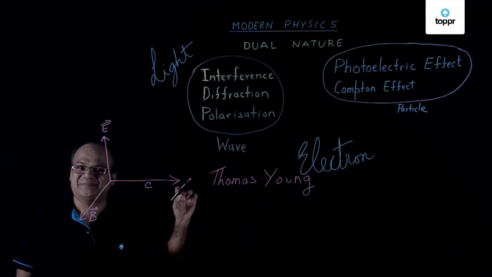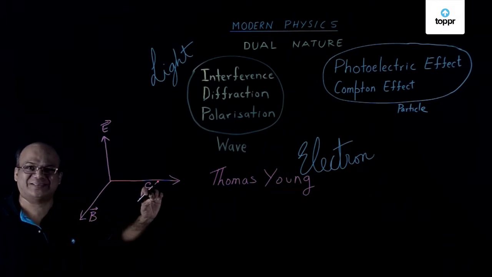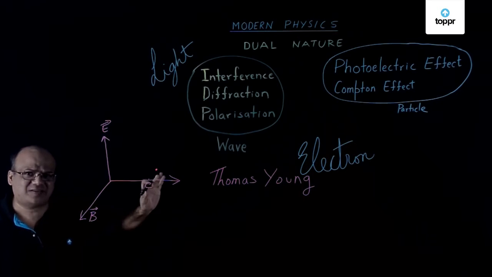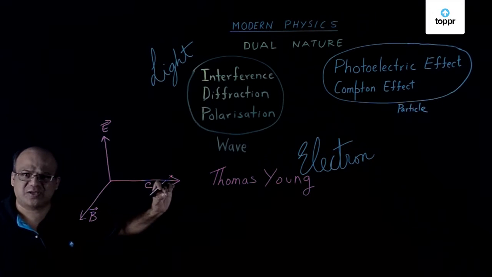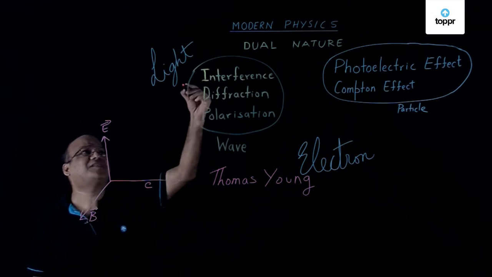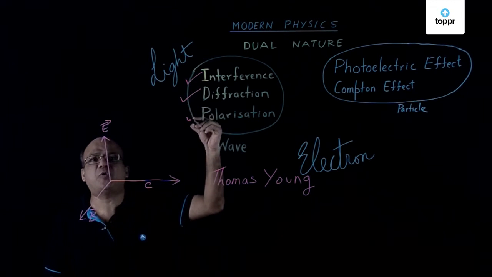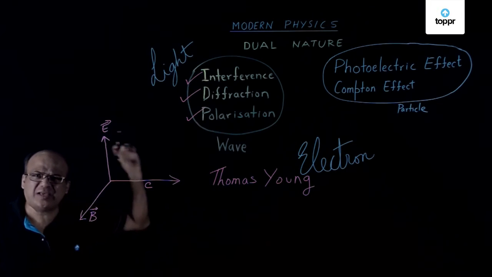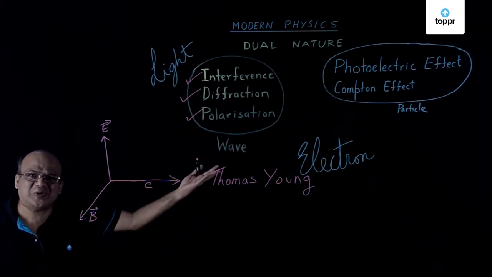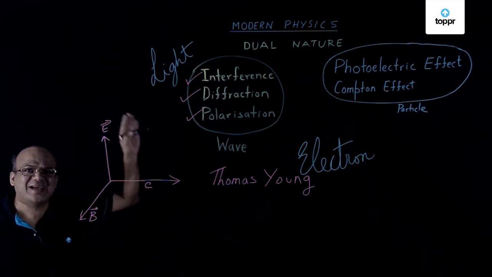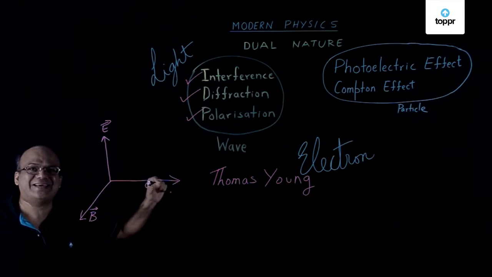In this lesson, we are going to learn about the dual nature of light. In classical physics, light is treated as a wave. Why? Because it undergoes interference, diffraction, polarization. All these are properties of waves. And since light undergoes interference, diffraction, and polarization, we treat light as a wave.